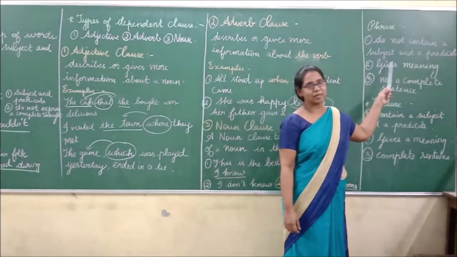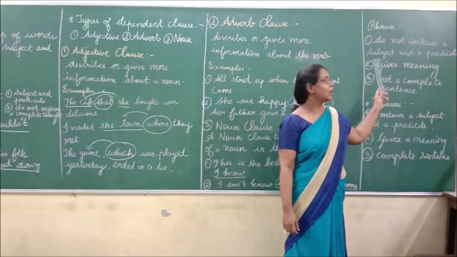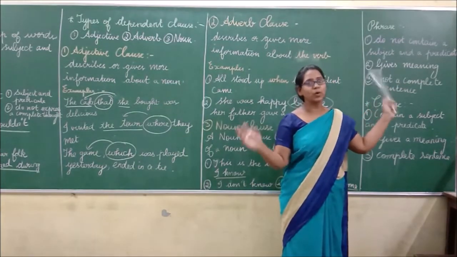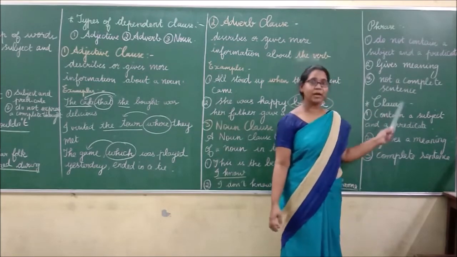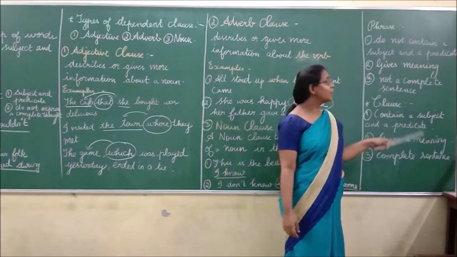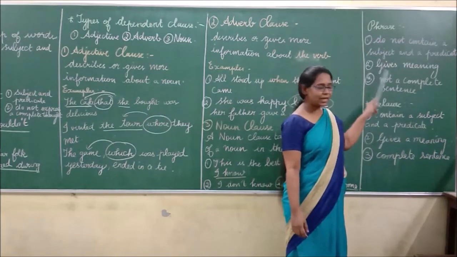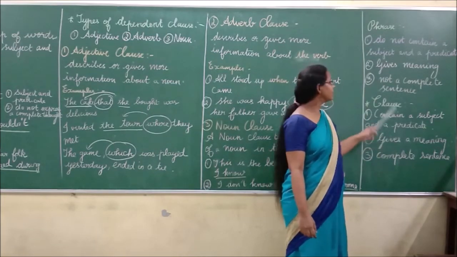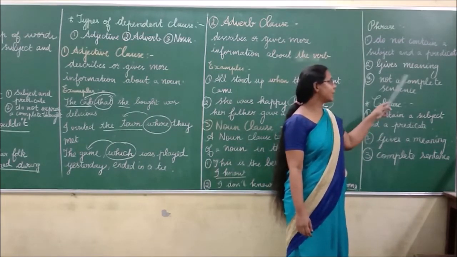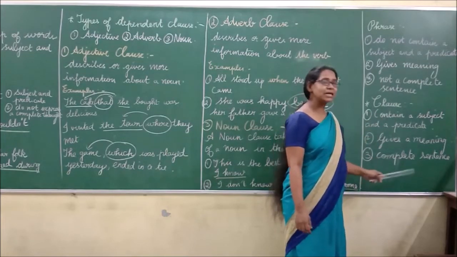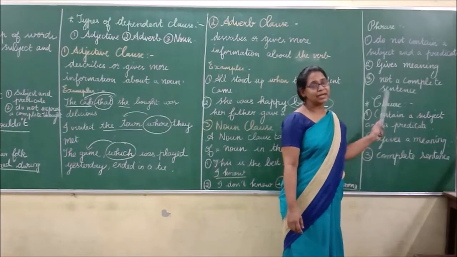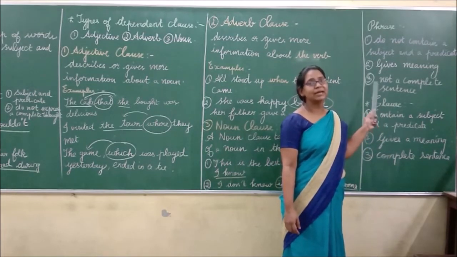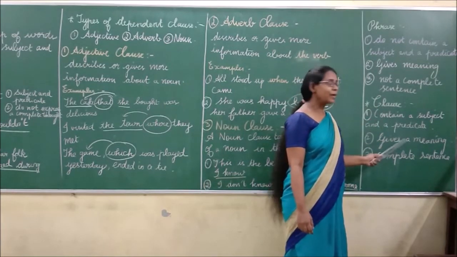It has either a subject or a verb, but not both. Whereas a clause contains both a subject and a predicate. It gives the meaning. A phrase is not a complete sentence, though it conveys a thought.